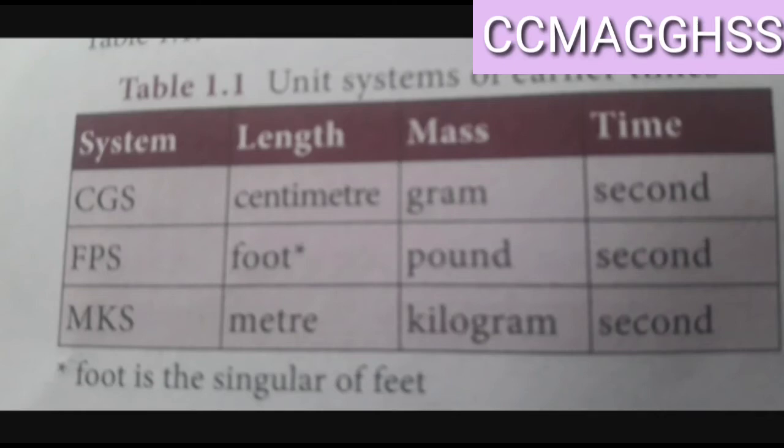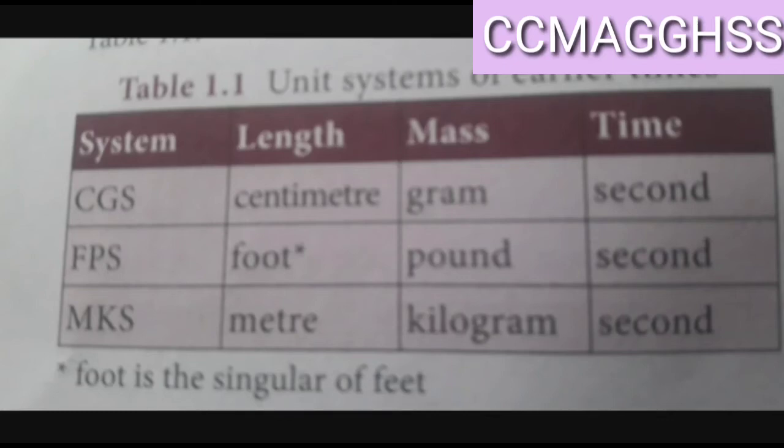In earlier days, different units were used by people of different countries. They were termed as CGS system, FPS system and MKS system. CGS system is centimeter, gram, second, which is the unit of length, mass and time.